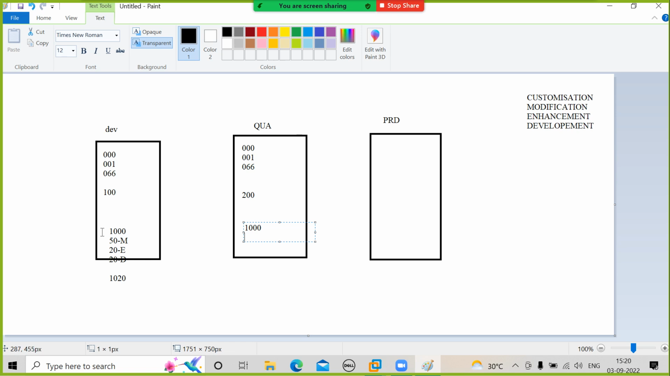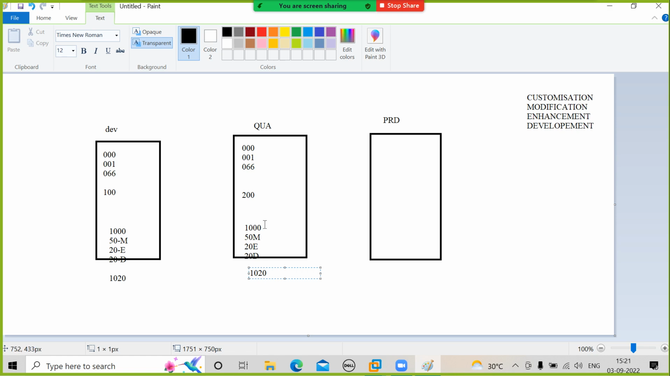Now you want to test these programs, whatever you have modified, enhanced or developed. So you move those 50 modifications here, 20 enhancements here, and 20 developments here. Now tell me, what is the total number of programs in my quality system? 1020. Same 1020, because the modifications and enhancements replace programs from that 1000, since the program is already there. I'm just replacing it. Fine, I'll do testing for all these things.